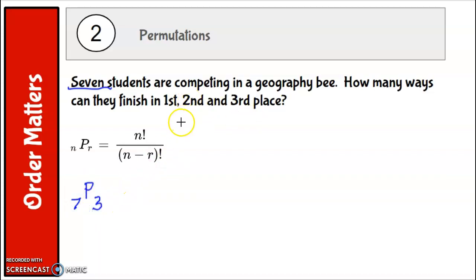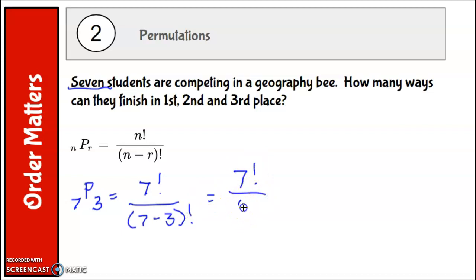And the order matters because it matters who's first, second, and third. So we do 7 factorial over 7 minus 3 factorial, and we follow order of operations and do what's in the parentheses first. Now, you can just do this in your calculator. You can also recognize, like I said, that 4, 3, 2, 1 is going to cancel with the 4, 3, 2, 1 here. So let me show you that one more time.